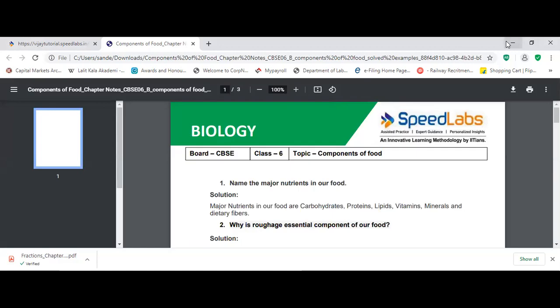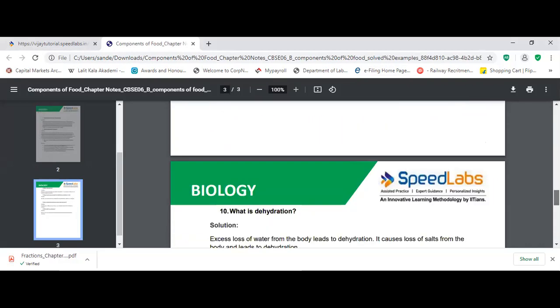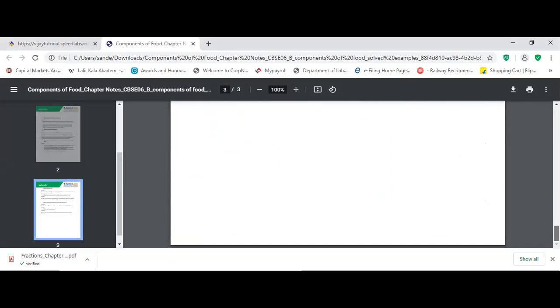Are you able to see the screen? So you can see what is downloaded now, biology notes. And you can learn like this. Am I clear?